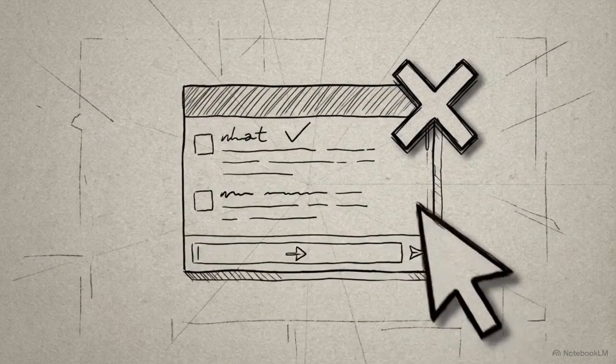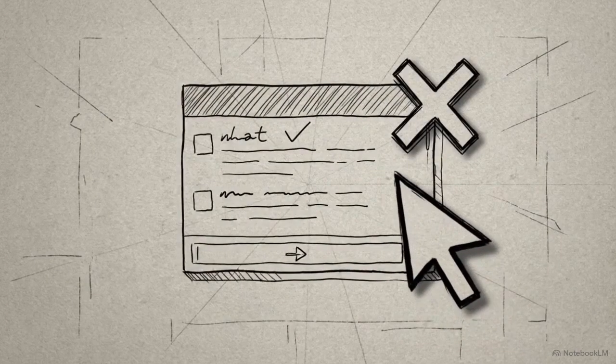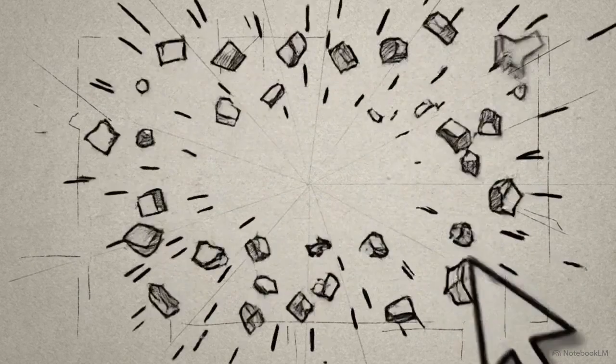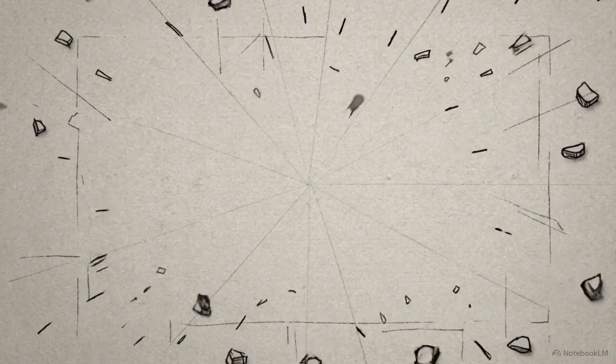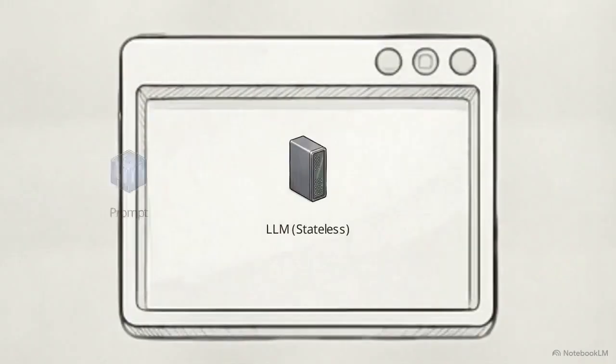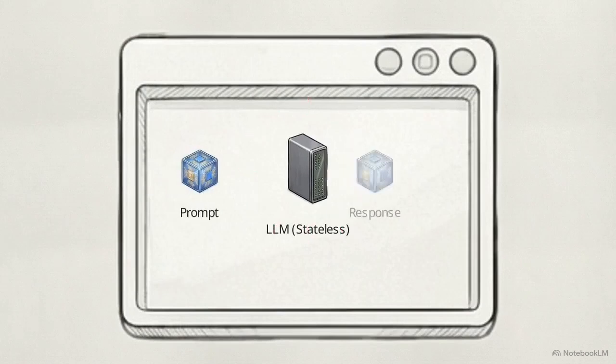When interacting with a standard large language model, your conversation exists in a temporary, fragile bubble. Closing your browser tab shatters that accumulated context. This architectural reality is known as statelessness. By default, an LLM processes the exact text you provide in the current prompt, computes a response, and retains no memory of the interaction once the session ends.